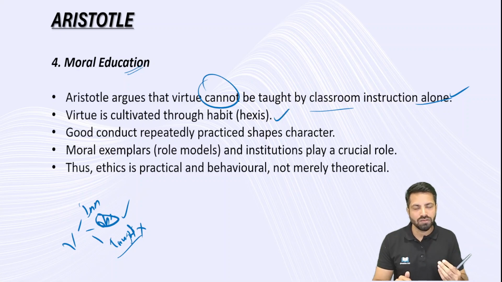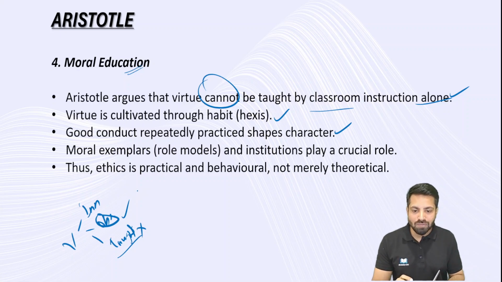I am observing, through my understanding and my knowledge, I understand what is right and wrong. Now I am implementing it in my life. So it can be cultivated, and good conduct is repeatedly practiced. I am practicing it, implementing it, inculcating it in my life. So it is getting shaped in my conduct. It is shaping my character.